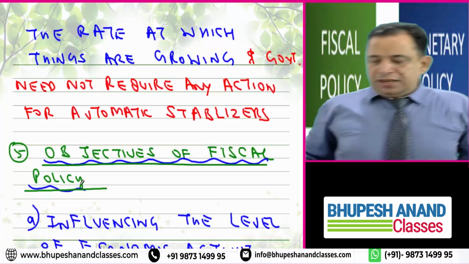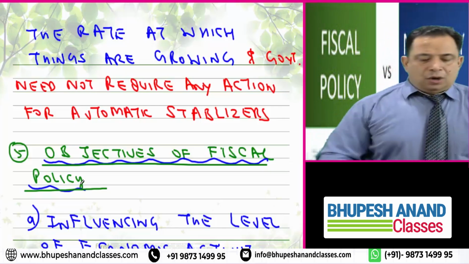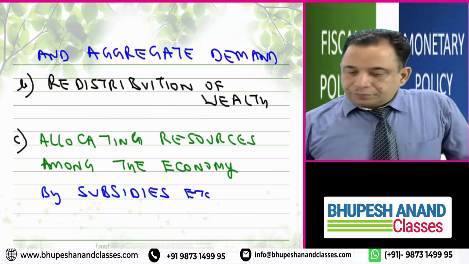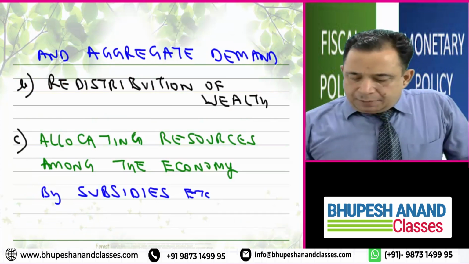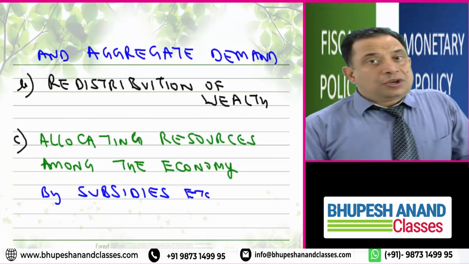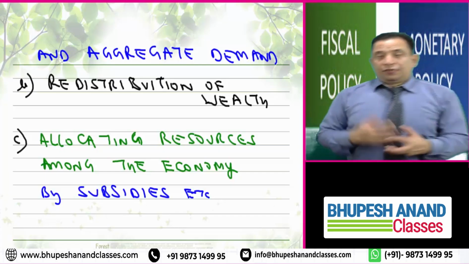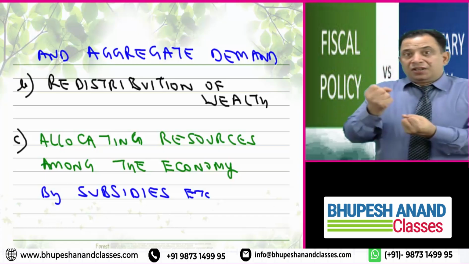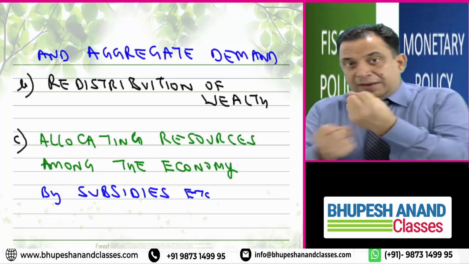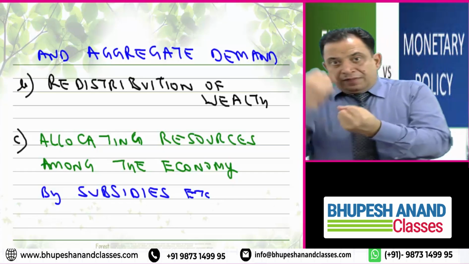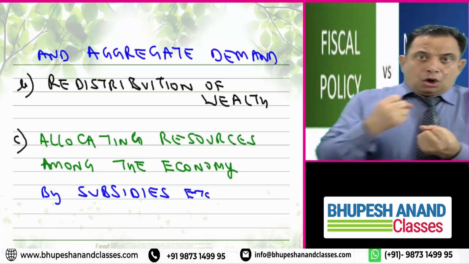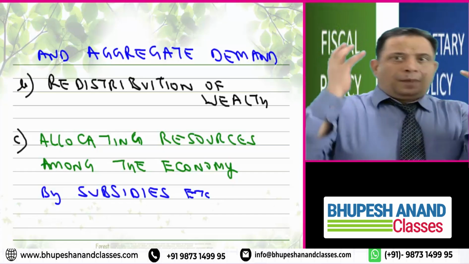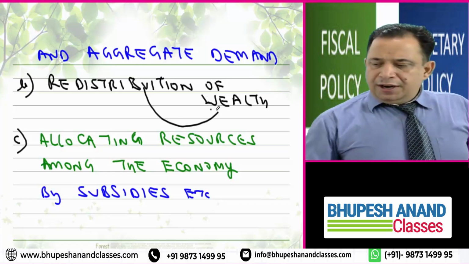Please write the first point: influencing the level of economic activity and aggregate demand. It means we should take those steps with the help of which demand will increase, economic activity will increase, and when aggregate demand increases, automatically other things will pop up accordingly. Redistribution of wealth.